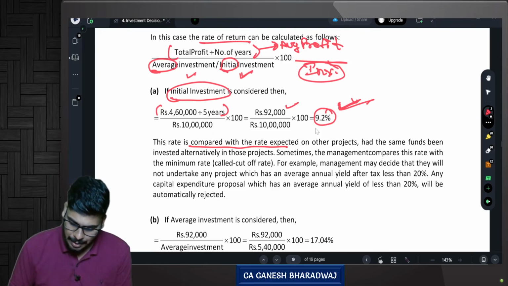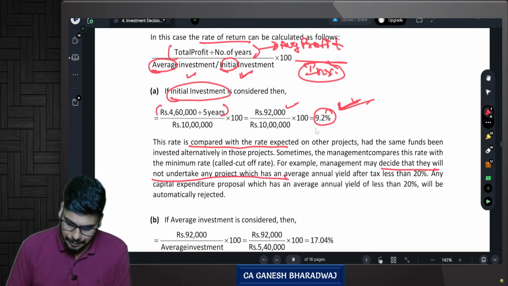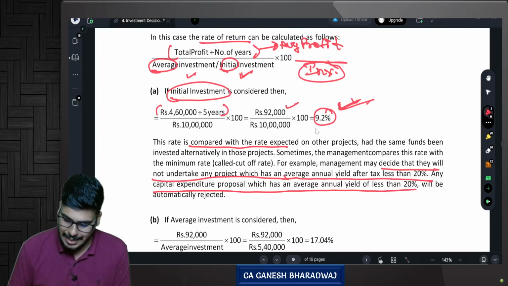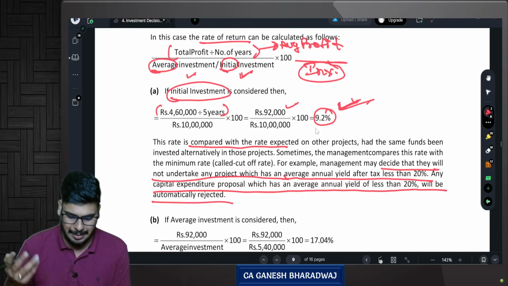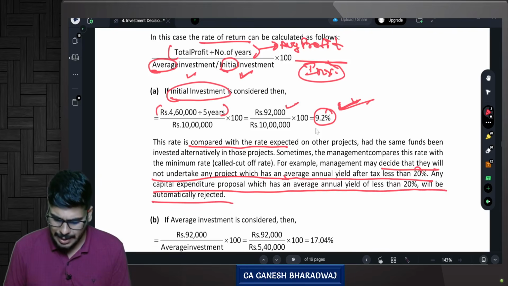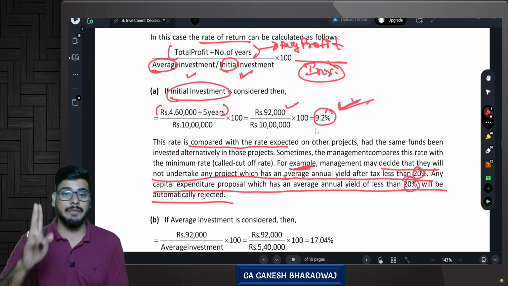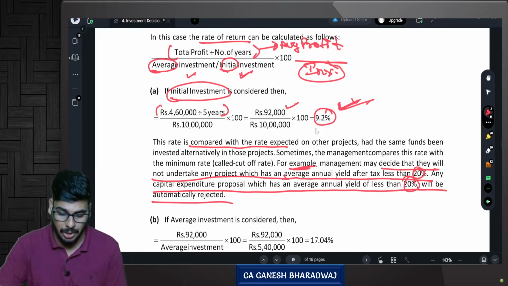Clear? Fine. For example, the management may decide that they will not undertake any project which has an average annual yield after tax less than 20%. Any capital expenditure proposal which has an average annual yield of less than 20% will be automatically rejected. This 20% is just a yardstick example that they have mentioned. Don't think always 20% is a yardstick. No, nothing of that sort.